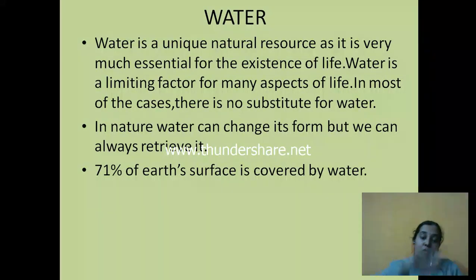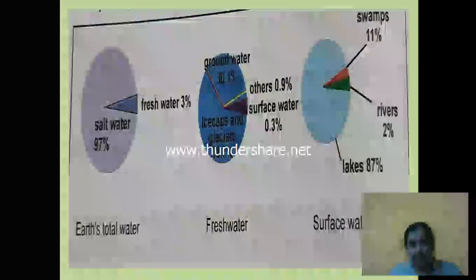When you see the world map, 71% of the Earth's surface is covered by water. But still, even though we have so much water, why do people fight for water? It's very common, you might have seen it. Why? Let's see.